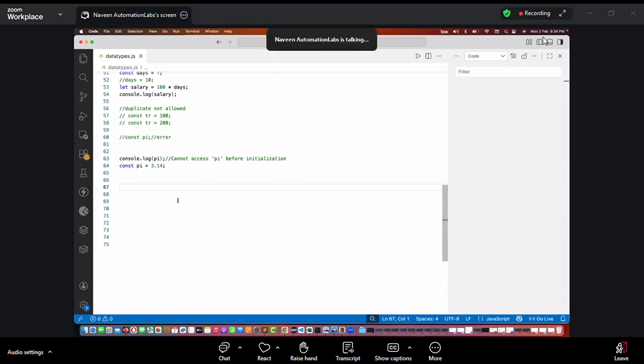I don't know when exactly they introduced it. I don't remember the date or year, but in modern JavaScript, let is always preferable. And for constants, we have to use constant over here.